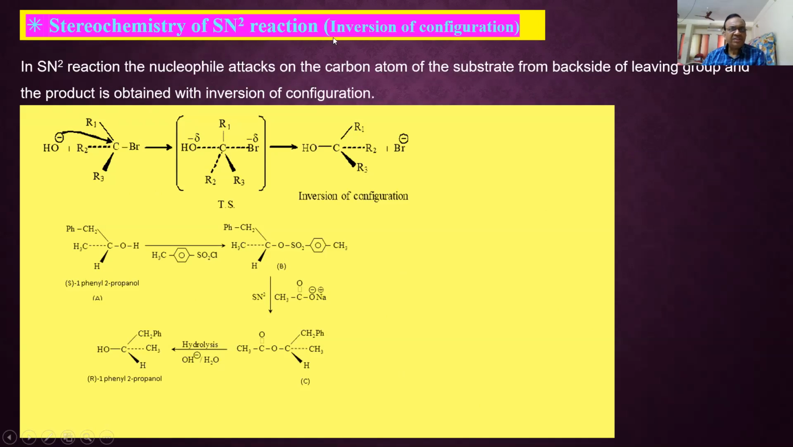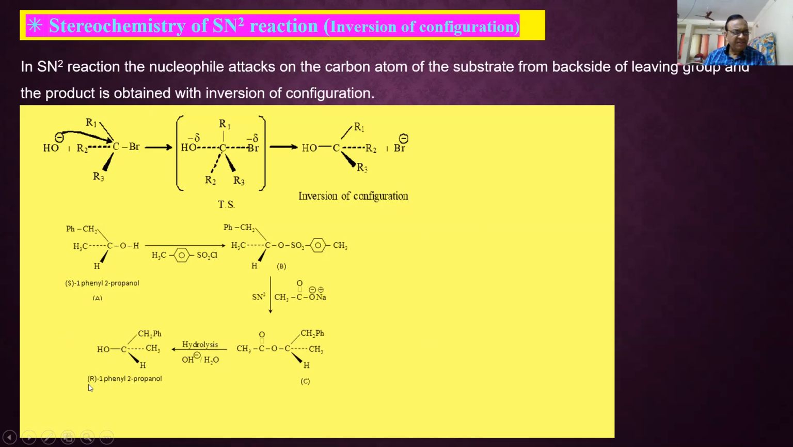Stereochemistry of SN2 reaction. Now what happens in SN2? There is a backside attack of the nucleophile, and you will get this transition state and ultimately 100% inversion of configuration. Let us consider this: 1-phenyl-2-propanol, S. S means sinister, left-handed, and R means rectus, right-handed.